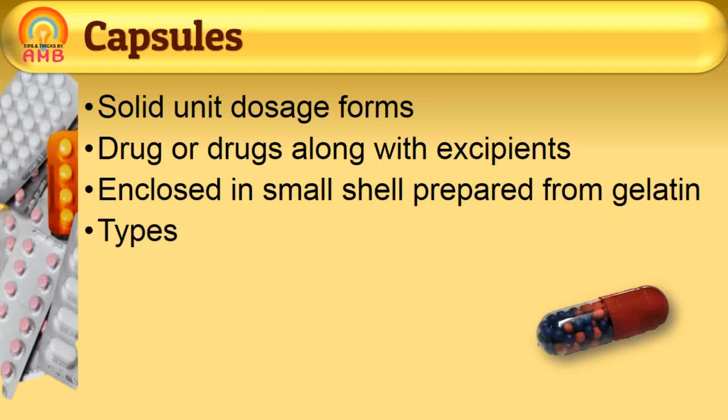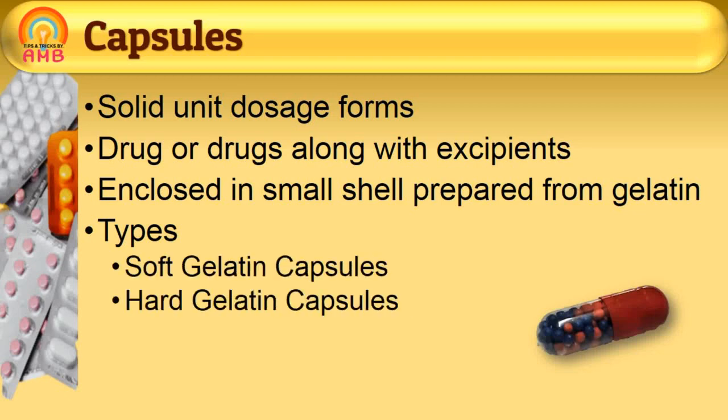Depending upon the form of gelatin, these are soft gelatin capsules or hard gelatin capsules. Types of capsules and their manufacturing will not be discussed in the boundary of this video. We will discuss all the details of capsules and their manufacturing in other videos.